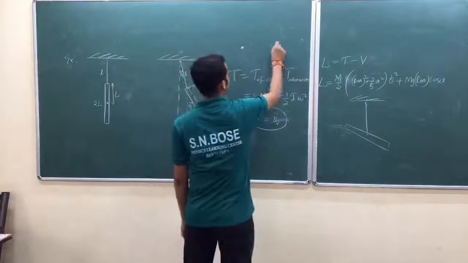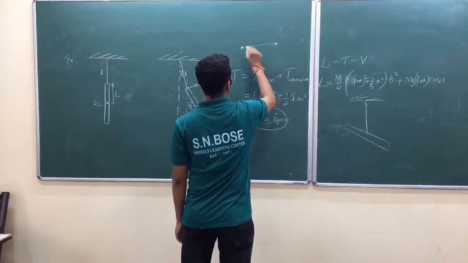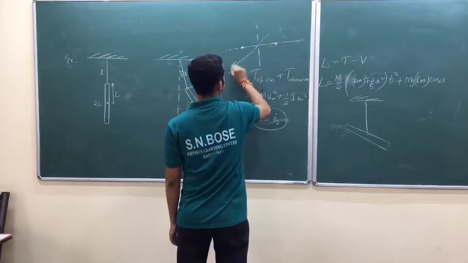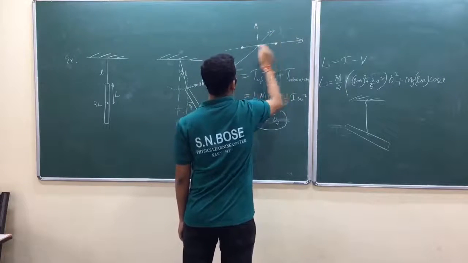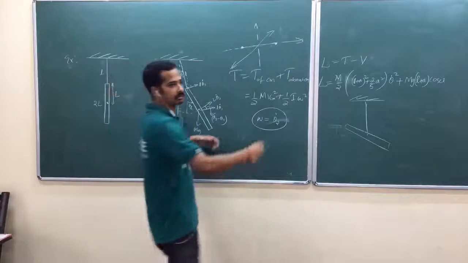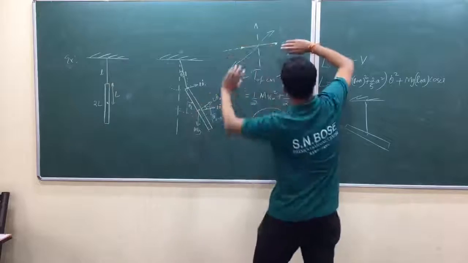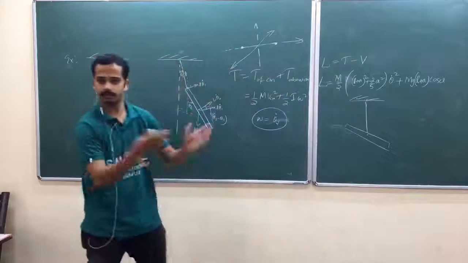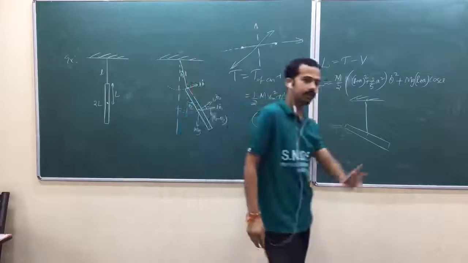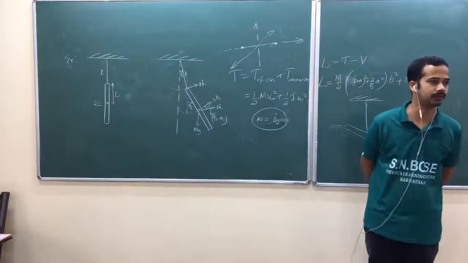You have 2 atoms like this. Now if you take one axis like this, and other axes like this, 3 perpendicular axes actually, along this axis there is no moment of inertia, because there is no mass distribution about that axis. But if you take the other 2 perpendicular axes, you will get mass distribution and moment of inertia.